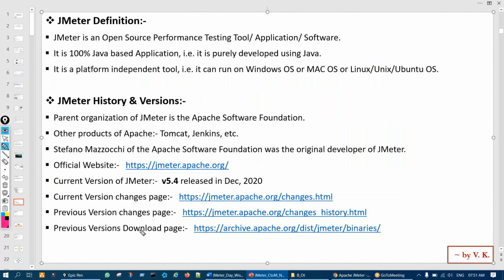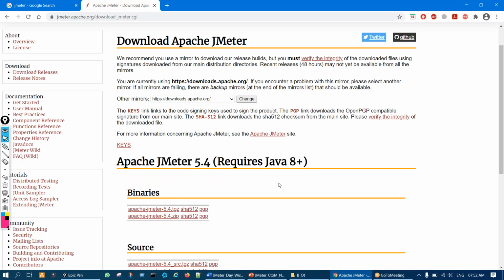Next is a bit of information just to have knowledge of, like current version changes and previous version changes. What it means is, every time a new version of a software is released, some changes will be there. Like we always get updates for WhatsApp or Facebook on our phone, some changes are coming. So what changes could be there, and where can we read about that for each version? Here, I'll show you.